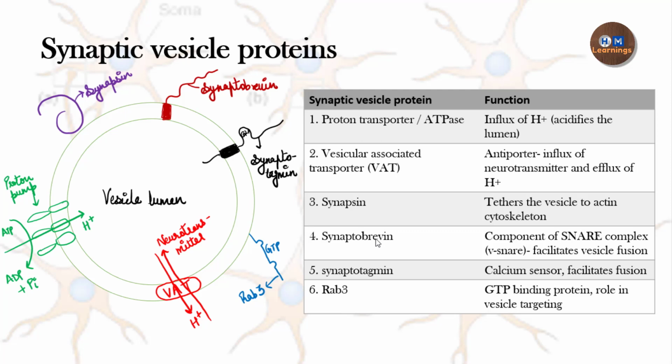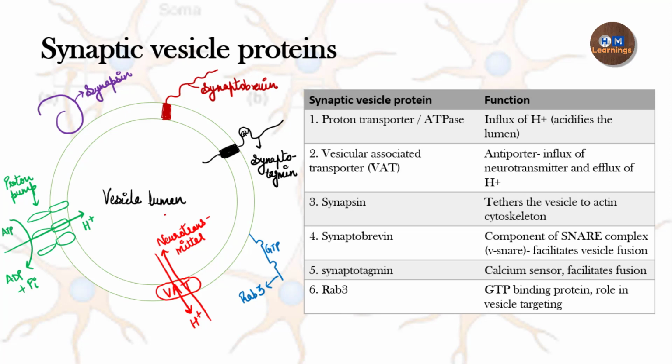to understand the fusion step. Okay, so the first protein which is present on the synaptic vesicle membrane is the proton transporter. This proton transporter is actually an ATPase which uses ATP. It breaks down the ATP into inorganic phosphate and ADP and uses that energy to transport the H+ ion from the cytoplasm inside the vesicle lumen.